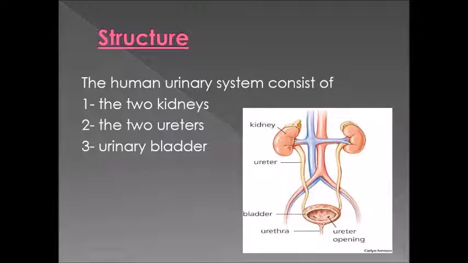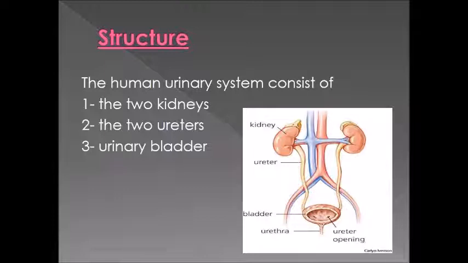Again, two kidneys, two ureters, and the urinary bladder. The three parts are very, very important. Let's know together what the function of each part is, and like what I said before, the function is the most important part of your study.